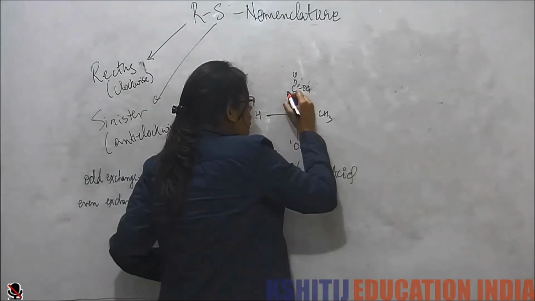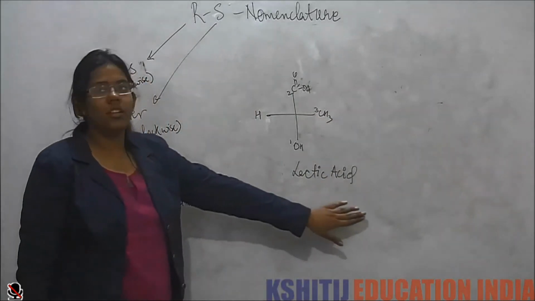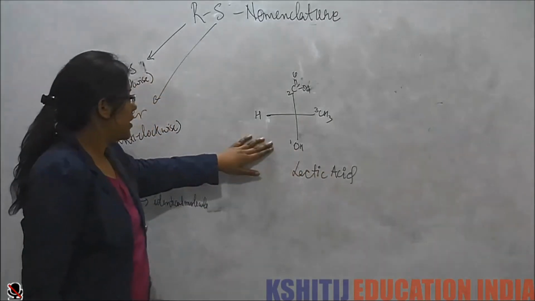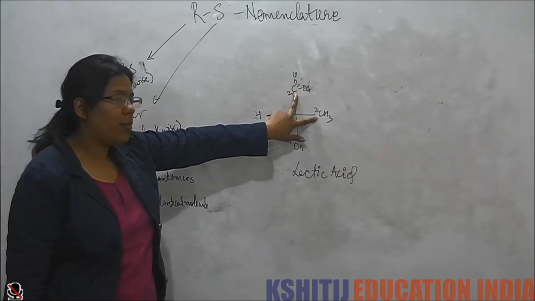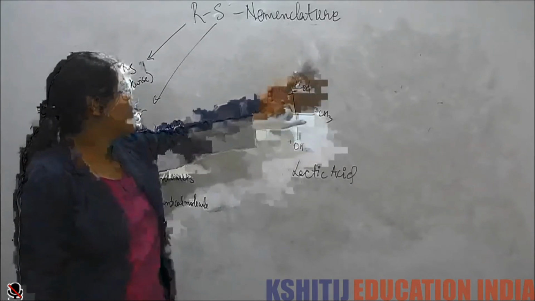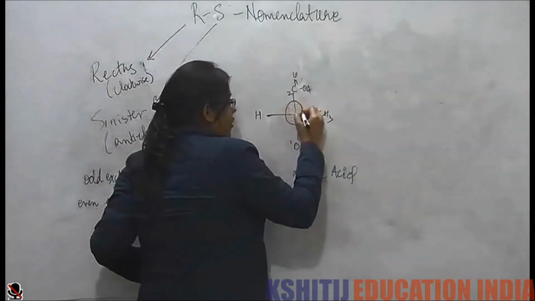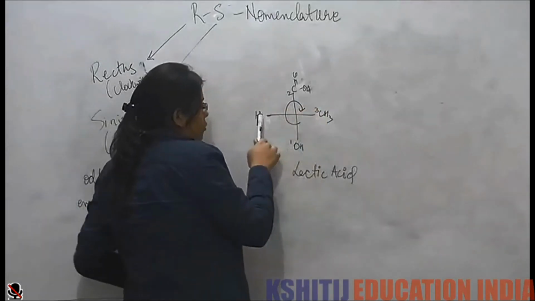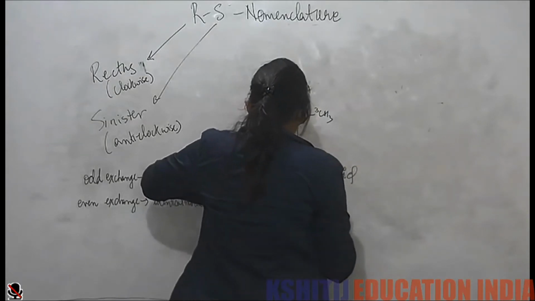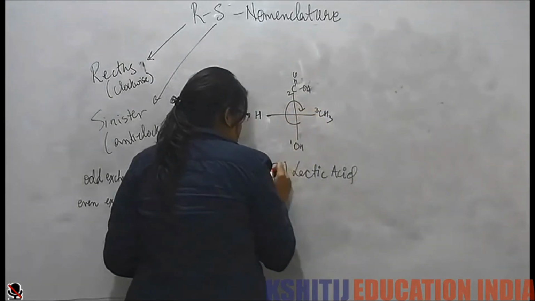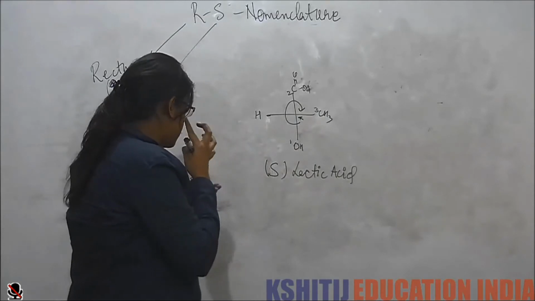This is 1, this is 2, this is 3. Do you understand the priority now very easily? Based on Cahn-Ingold-Prelog rules, this is 1. Now in these two, we see hydrogen, so this is priority 2, this is priority 3. Again, this rotates in the clockwise direction, but my hydrogen is here, so this becomes R. Oh, sorry. This was R, so this becomes S. This is my chiral center.